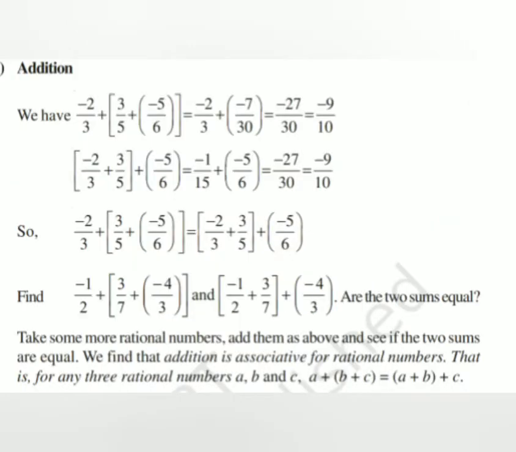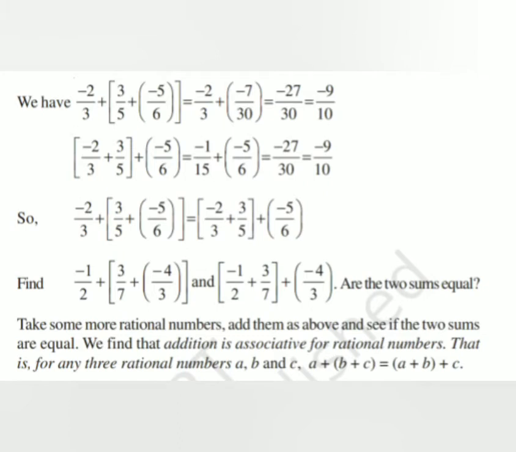As you can see, if we solve it as A plus B plus C, or A plus B plus C grouped the other way, the final answer we get in both the cases will be the same. Hence, we say that the associative property for rational numbers under addition holds good. That is, for any three rational numbers, say A, B, C, A plus B plus C will be equal to A plus B plus C. Hence, it can be stated that addition is associative for rational numbers.